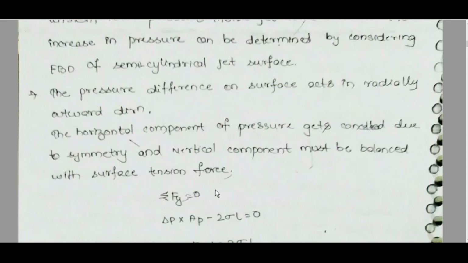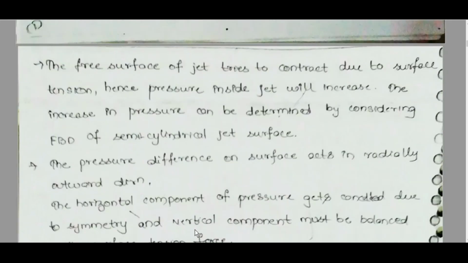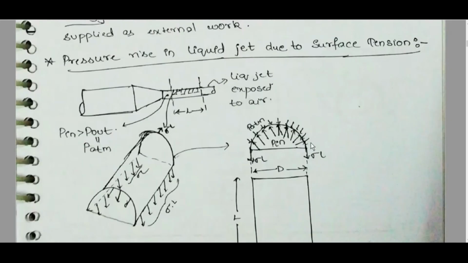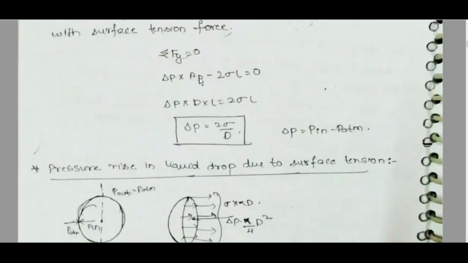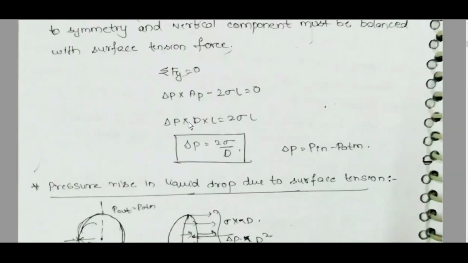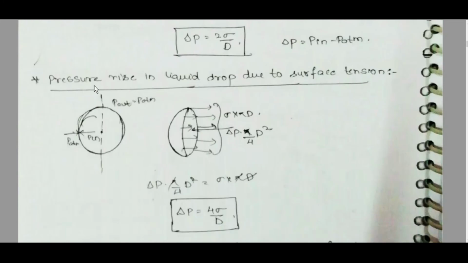Sigma Fy is equal to 0. Delta P into AP, where AP is the projected area, minus 2 sigma L is equal to 0. Delta P into D into L is equal to 2 sigma L. Delta P is equal to 2 sigma by D. Delta P is equal to P in minus P atmosphere.